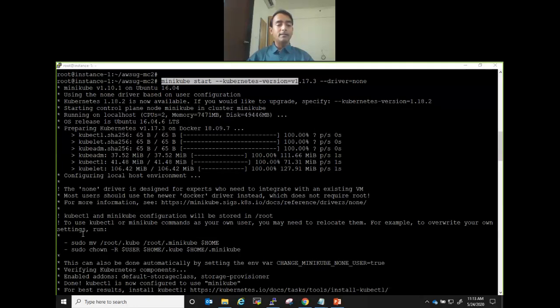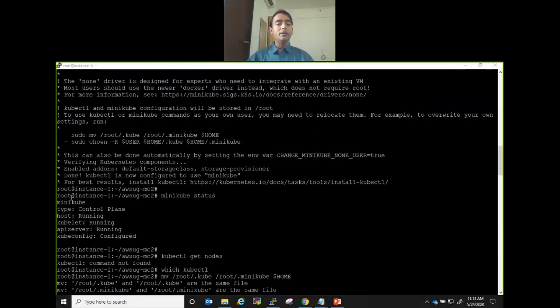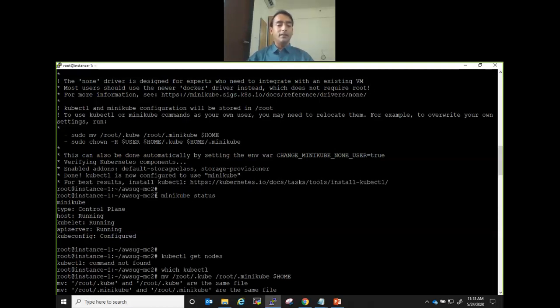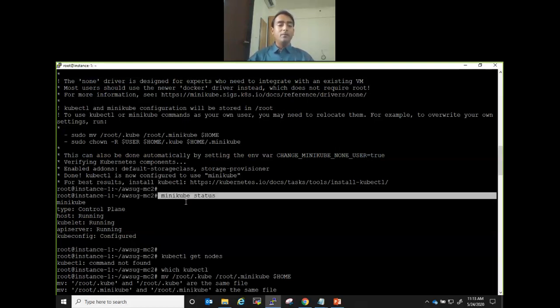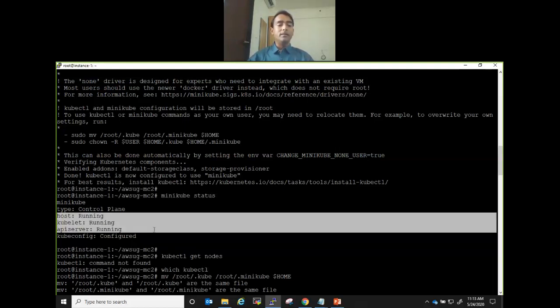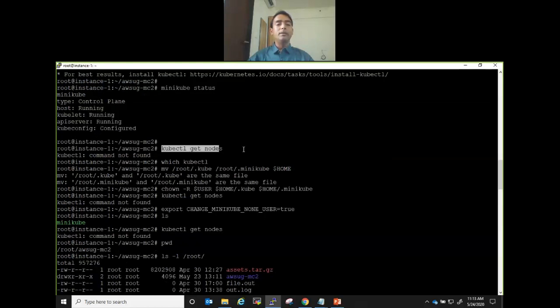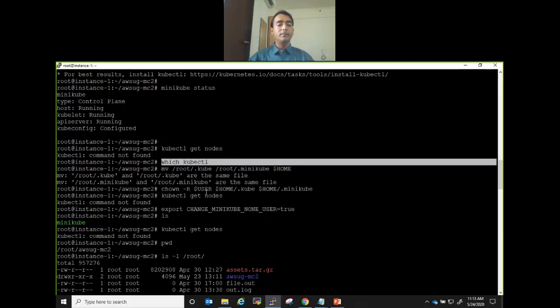See, read the last line. So it does not bring kubectl on its own. So it says for best result install kubectl. Okay, so kubectl is not installed, and kubectl is the utility that is essential for running any cluster management commands, right? If you see minikube status, you will see, yeah, it is all running, right? And if you run kubectl, it will say command not found because it is not installed. You will not find it, right?